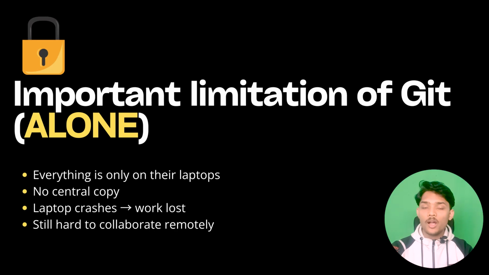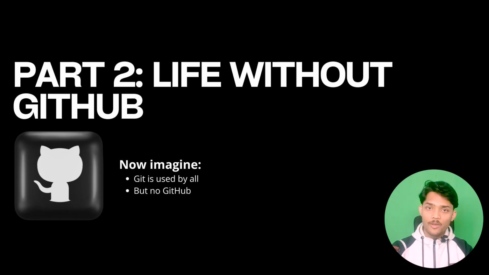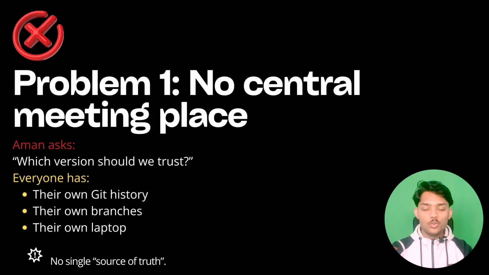So Git solved a control problem, it can track your files and keep a history, but it cannot share your project. Now comes part 2, life without GitHub. Now imagine that Git is used by everyone, Aman, Ria and Suyash, but no one uses GitHub. So problem 1 occurs, there is no central meeting place. Aman asks, which version should we trust? Everyone has their own Git history, their own Git branch, and their own laptop. There is no single source of truth, no way to know which version is the best one.